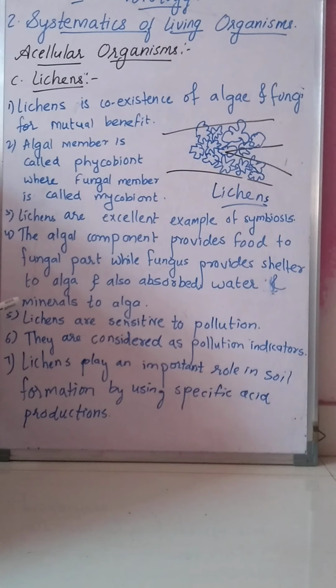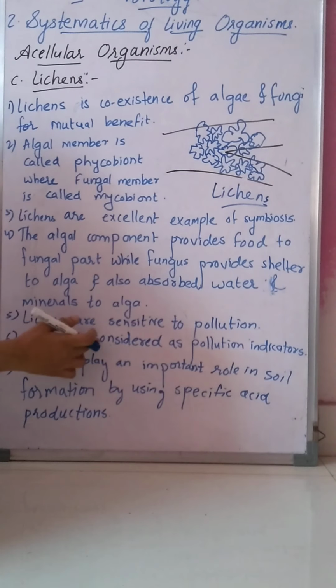Then these lichens are very sensitive. They are sensitive to pollution. If at a place there is pollution, then at that place you will not see lichens. Okay, these lichens are not seen in the polluted regions. If the place is polluted, lichens are not visible there. They are not present there.